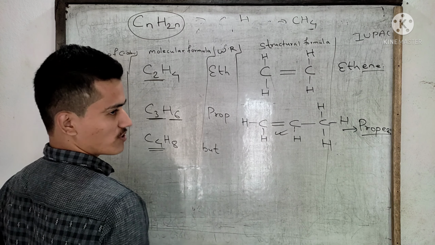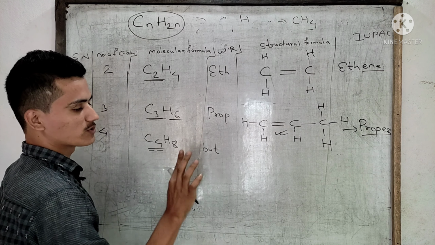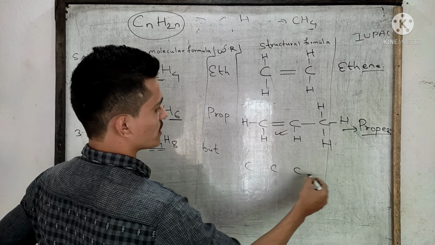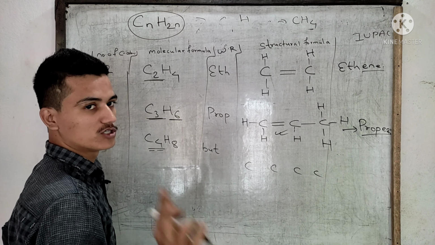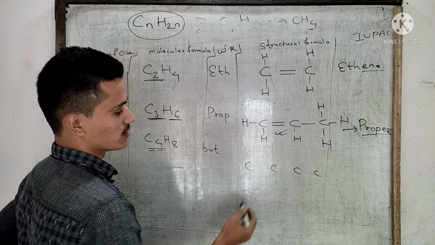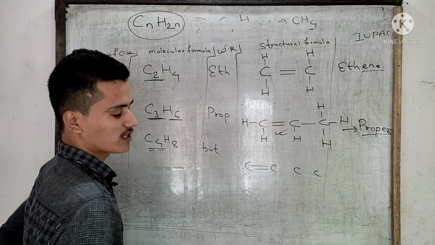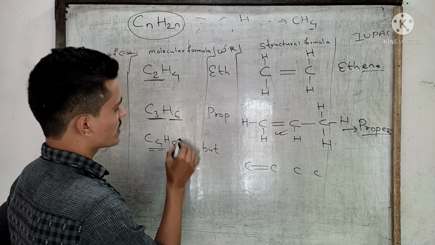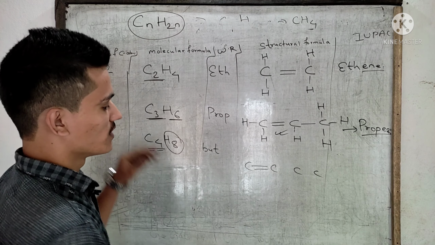Okay, can we draw the structural formula? Yes. How many carbon atoms? 4. 1, 2, 3, 4. Take a double bond between any 2 carbon atoms. Take it here. Have you taken? Okay. See, how many hydrogen are here? 8.